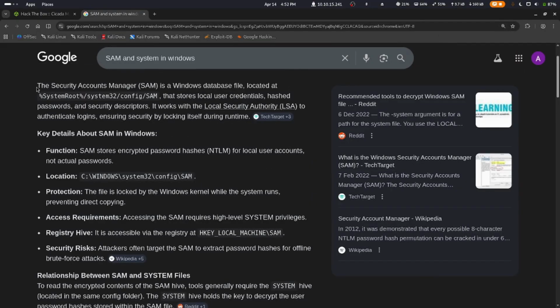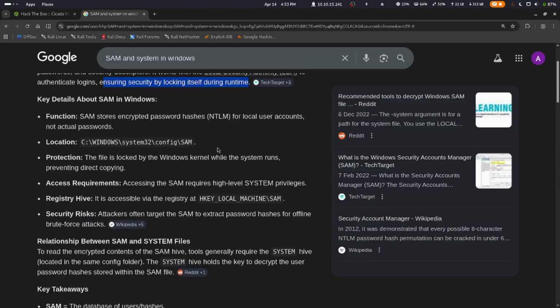The Security Accounts Manager is a Windows database file located at System32/config/SAM that stores local user credentials. So it has the local user credentials and hashed passwords as well, which are the NTLM hashes and security descriptors. It also has the Kerberos keys, and it works with the local security authority to authenticate logins, ensuring security by locking itself during runtime.